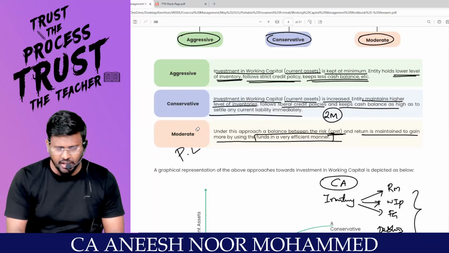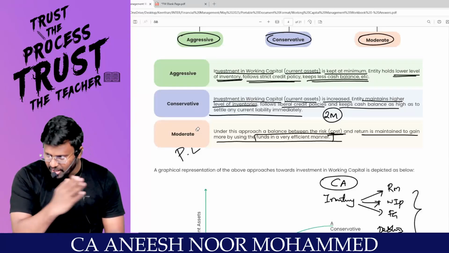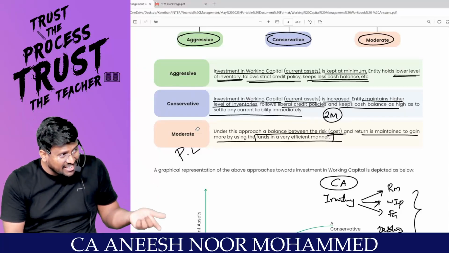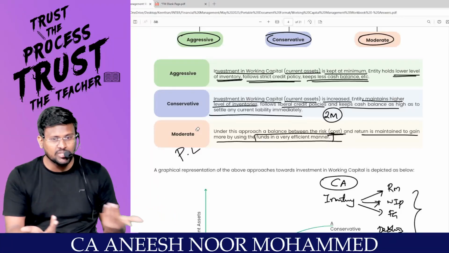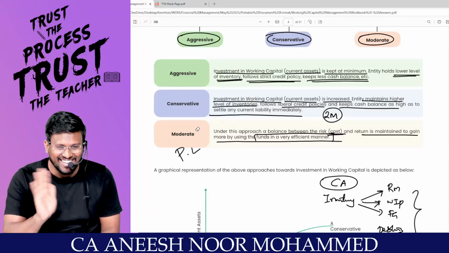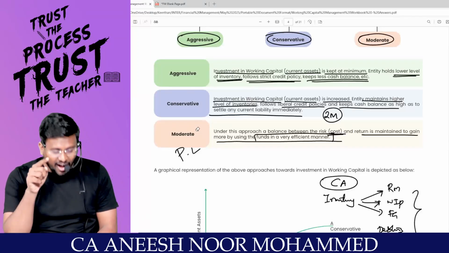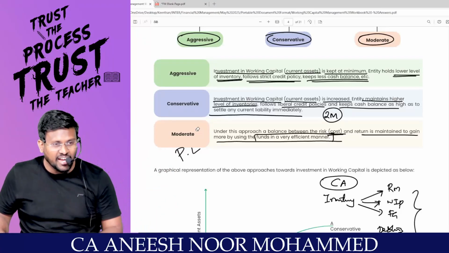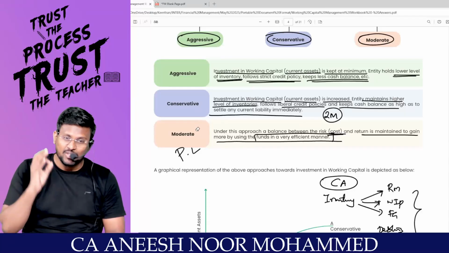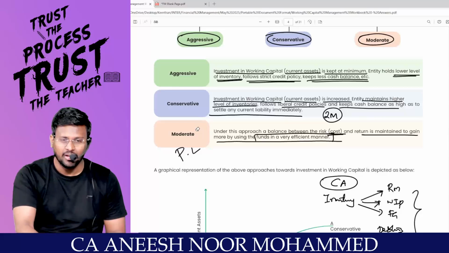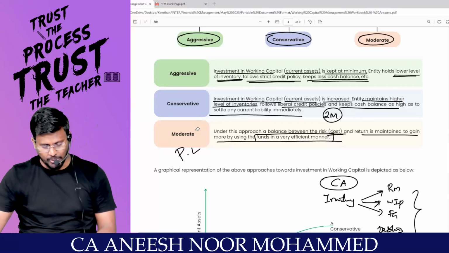Sometimes you may eat 3 idli, I may eat 7 idli. I am taking classes for 15 hours. Are you taking? No. So I may need that much energy. You are simply sitting and hearing, sometimes sleeping also in between. So you may not need that much energy. So you can't say that mine is a conservative approach and yours is aggressive or moderate. I can't say that this is good or that is bad. Everything is good, everything is bad, depending upon the situation. Are you agree with me?